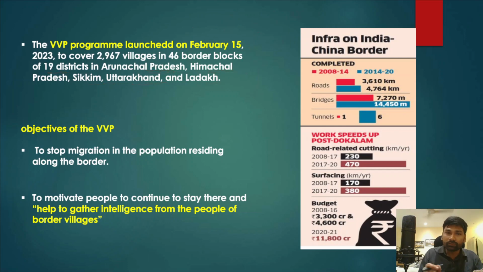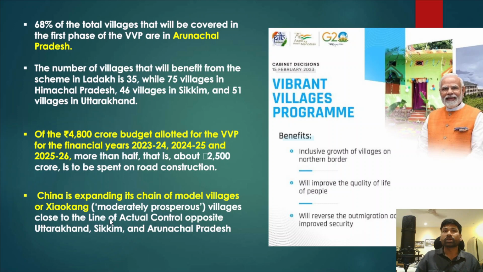Now we'll briefly understand the objectives of the Vibrant Villages program. So what are the objectives? The first objective is to stop migration of the population residing along the border. And the second objective is to motivate the people to continue to stay in those villages, and to help gather intelligence from the people of border villages. So these are the objectives of the Vibrant Villages program of the government.